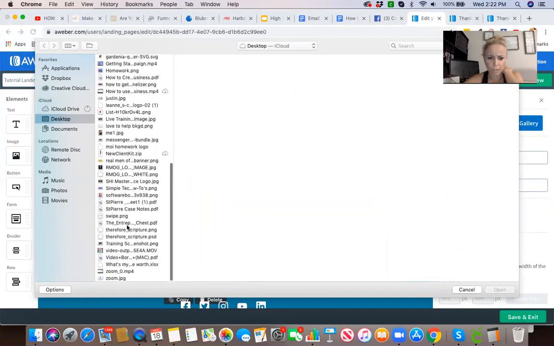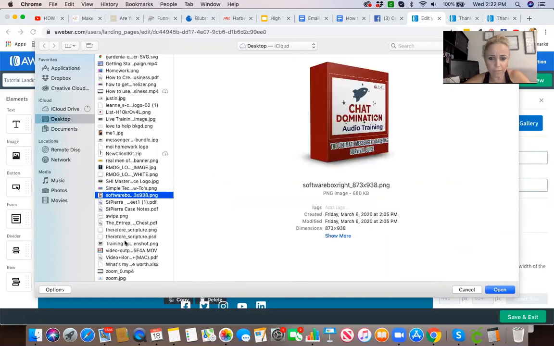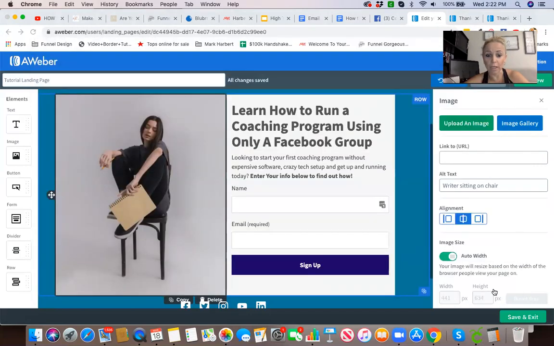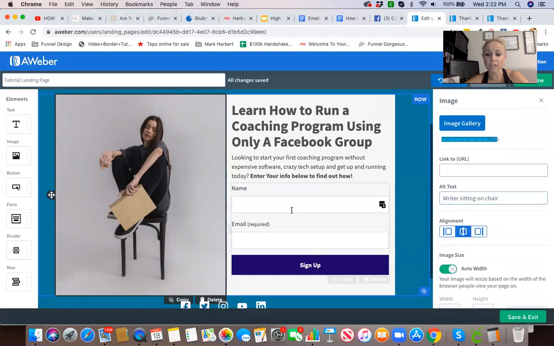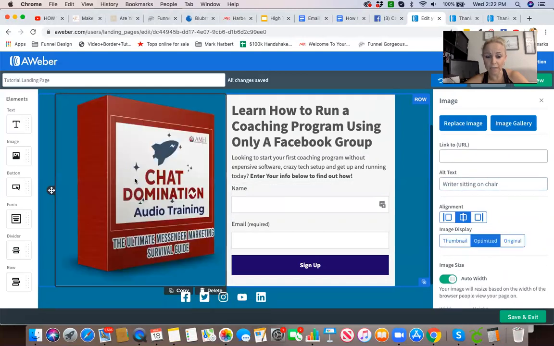I don't know what I have in here. Let's see what I have. Okay, I'm going to use this one for example. This was a friend of mine's project I was working on for him. This is a picture of a product that he has. It's a 3D image that I have done there.